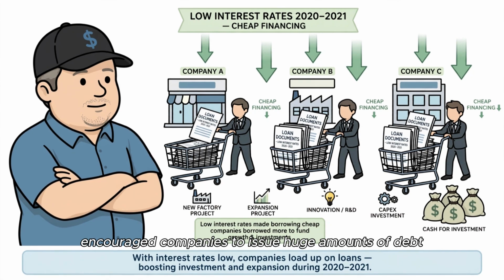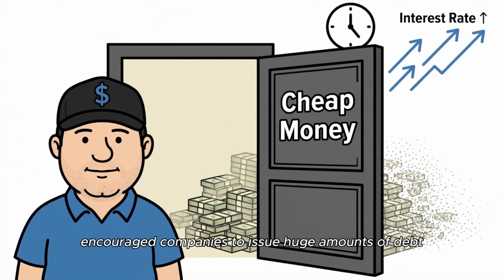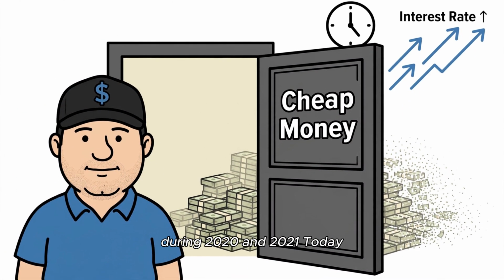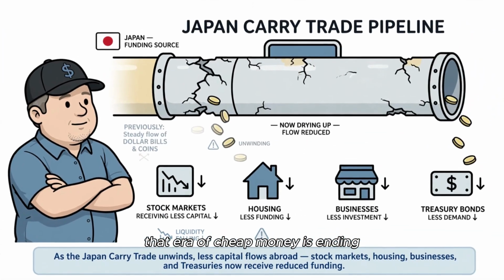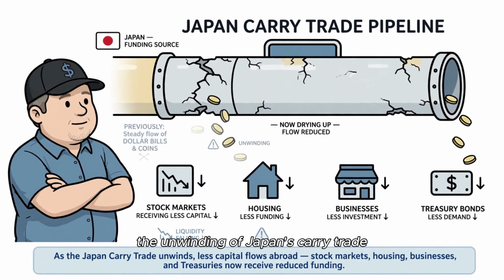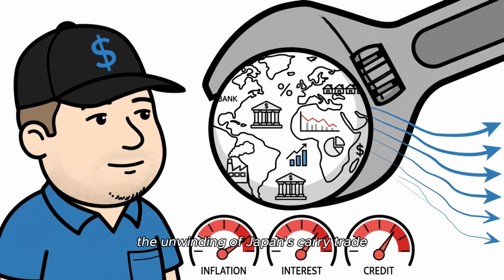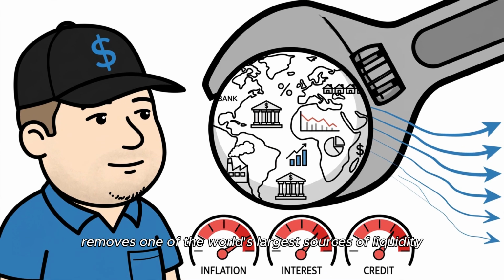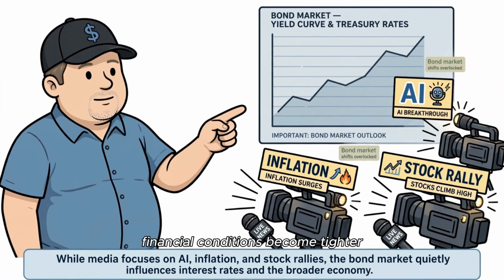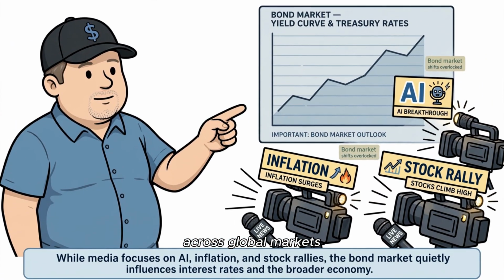Cheap borrowing encouraged companies to issue huge amounts of debt during 2020 and 2021. Today, that era of cheap money is ending. The unwinding of Japan's carry trade removes one of the world's largest sources of liquidity. Financial conditions become tighter across global markets.